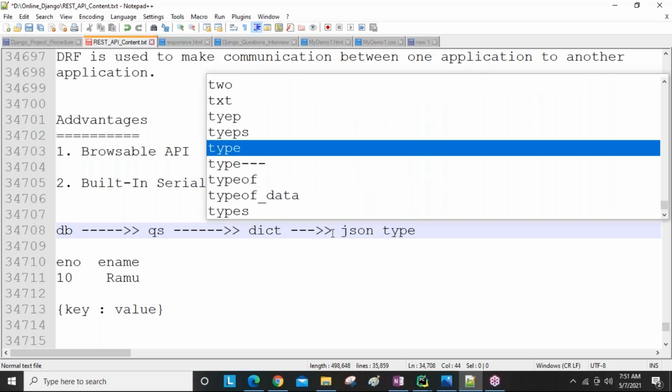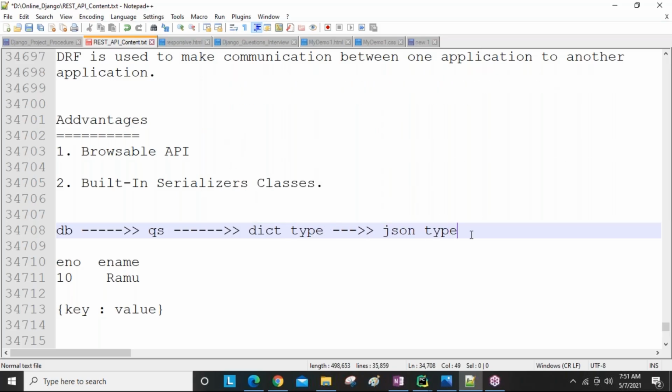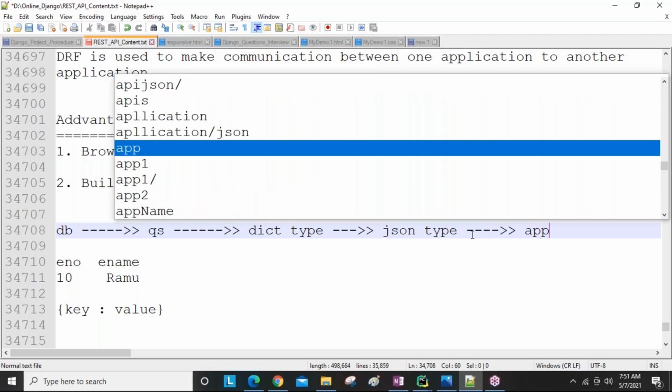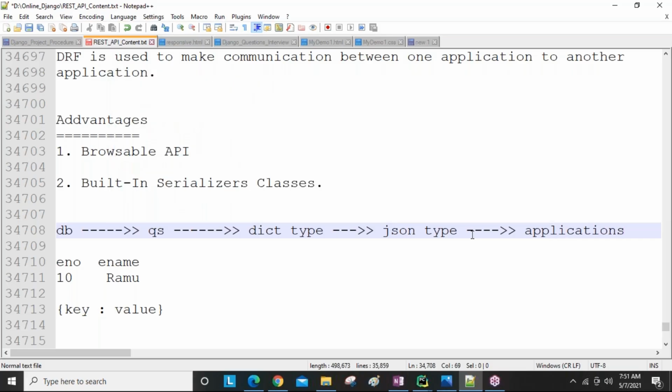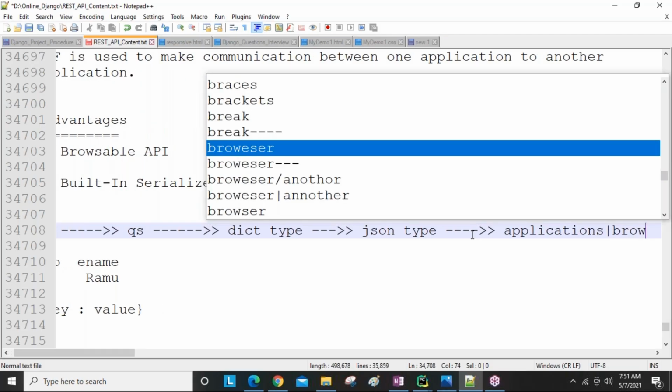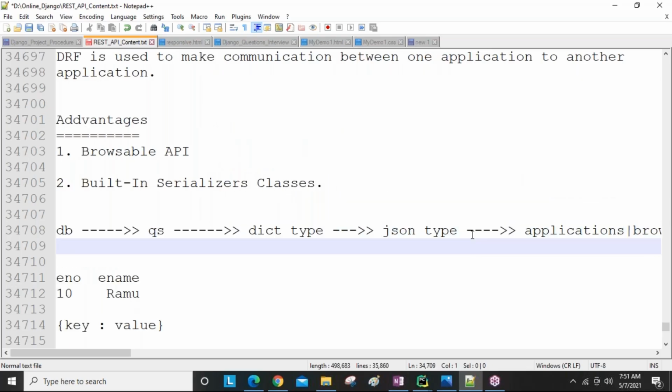If the response is available in JSON format, that response can be taken by all other applications, or by the browser. To the browser we can share it.